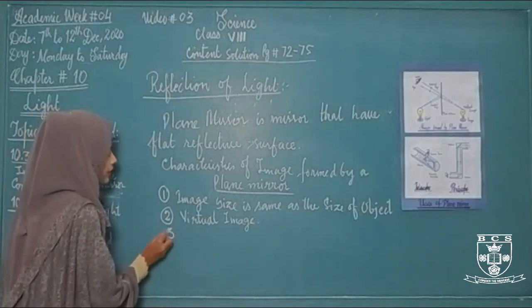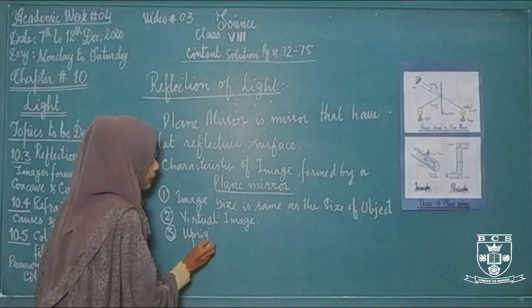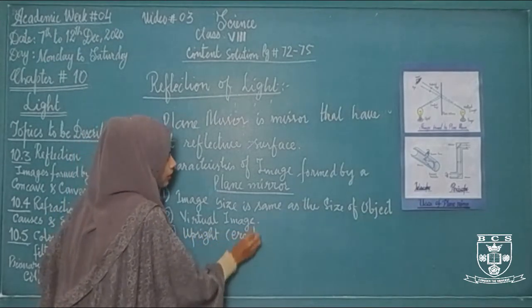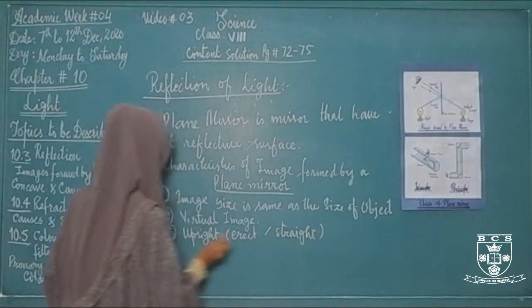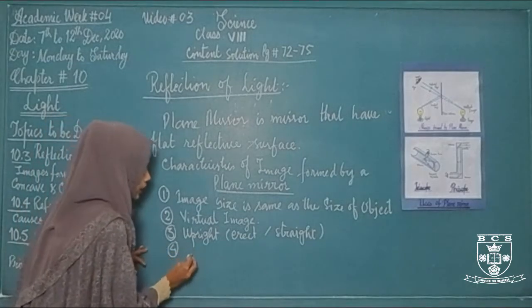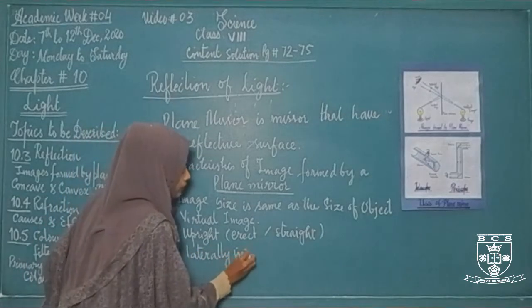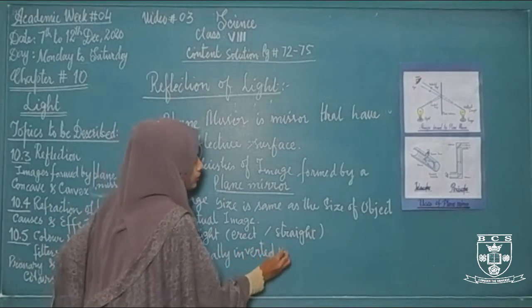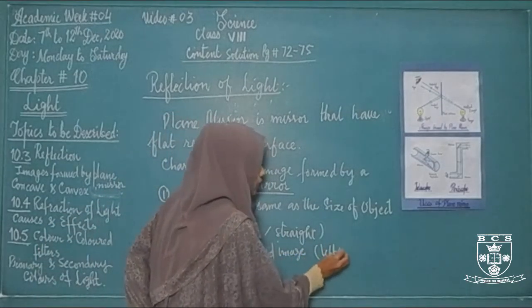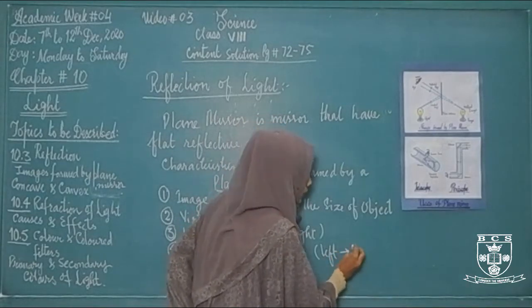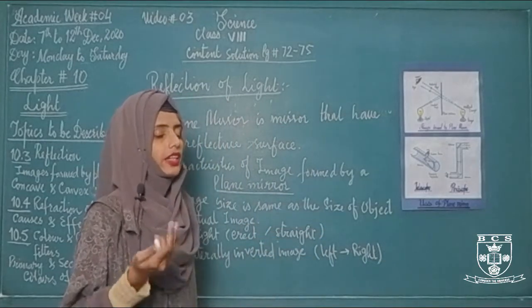Alright, the third characteristic is that its image will always be upright. Upright means its image will be erect or straight. The fourth characteristic is that it will form a laterally inverted image. Laterally inverted image means the left side becomes right, or the left side appears on the right side in the mirror, whereas the right side appears as the left side in the mirror.